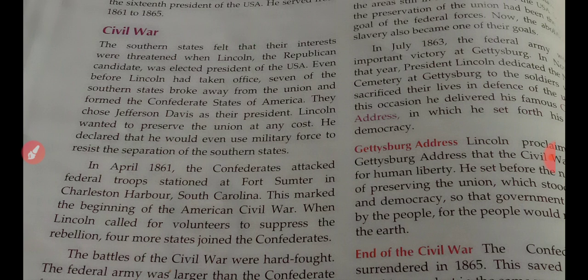This marked the beginning of the American Civil War, when the Confederate states attacked the federal troops at Fort Sumter in Charleston Harbor, South Carolina. From then onwards, the American Civil War began.